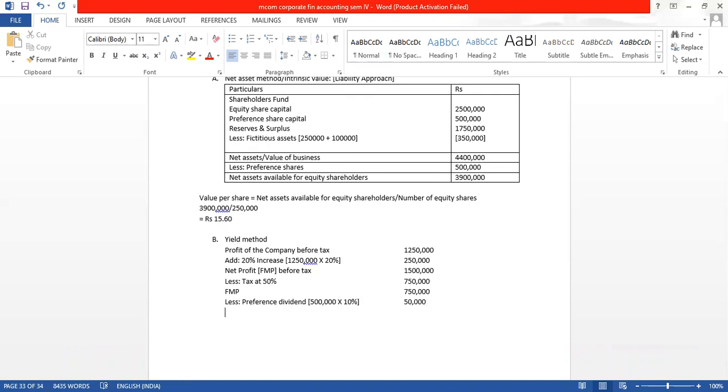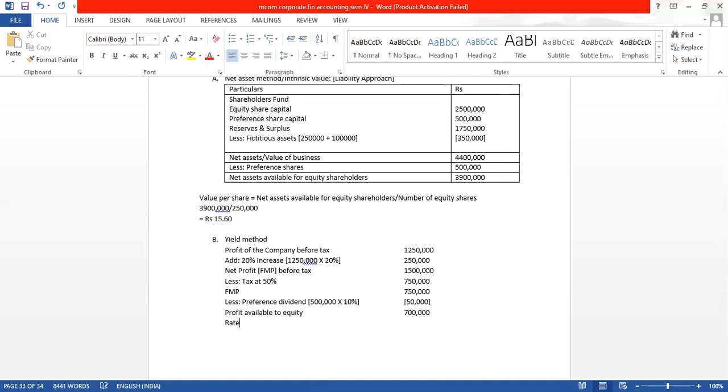So the profit available to equity will be 7 lakh.